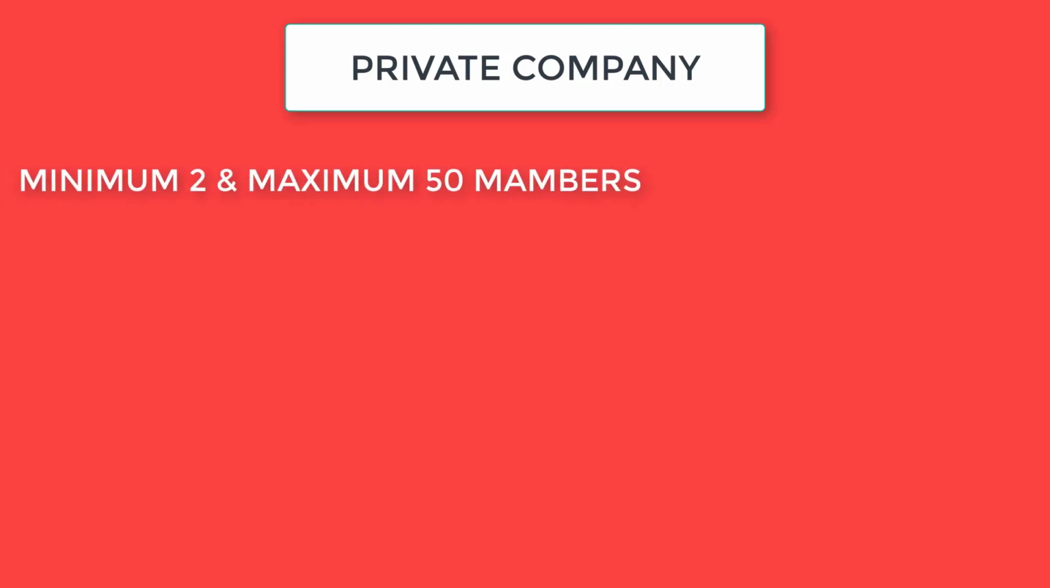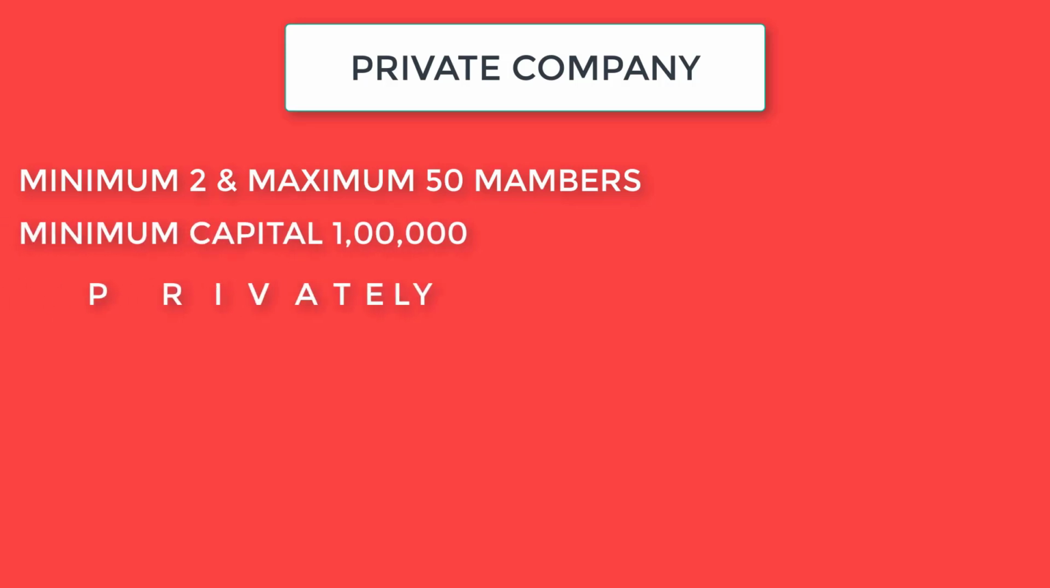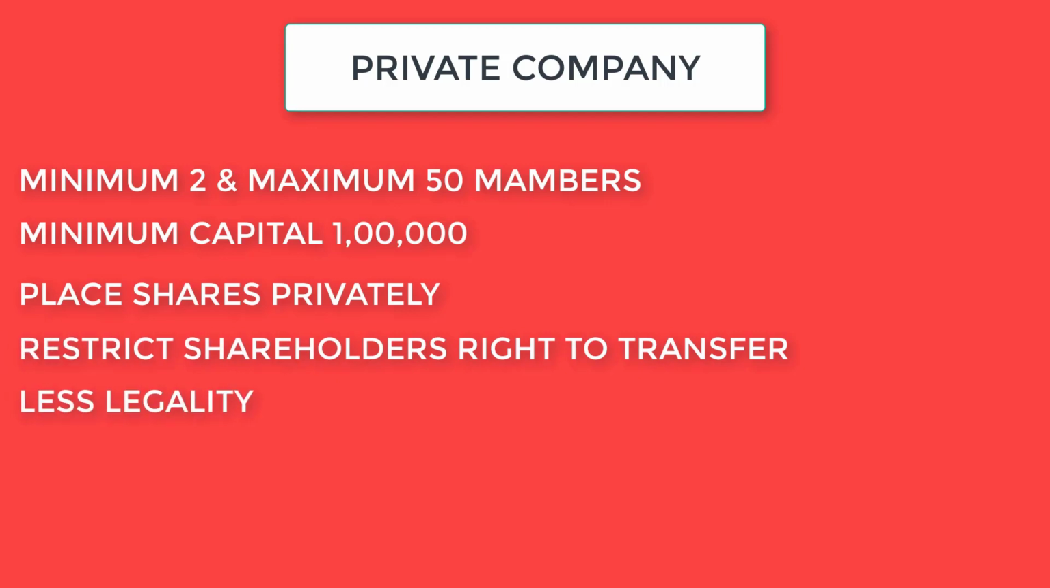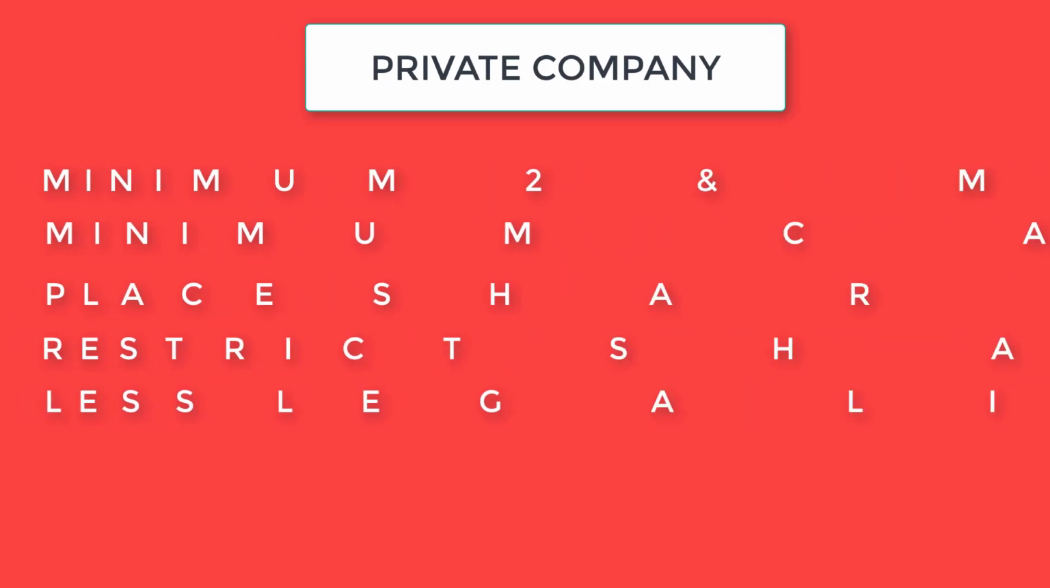Private company. A company can be registered as a private limited company, subject to the regulatory limit on the number of members, minimum 2 and maximum 50, and a minimum paid-up capital of 1 lakh. Private companies can place their shares and debentures privately among friends and relatives only, and restrict shareholders' right to transfer shares. Legalities in the formation and during operations are less if the company is registered as a private limited company.